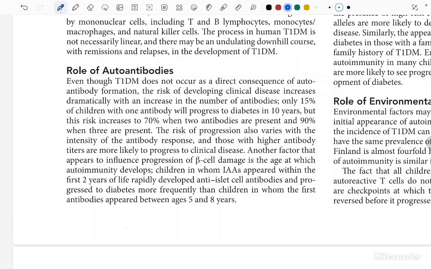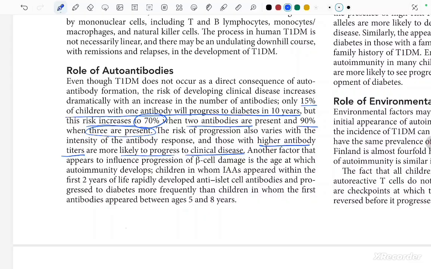This was something new, okay? Only 15% of the children with one antibody will progress to diabetes in 10 years, but the risk increases to 70% when 2 antibodies are present and 90% when 3 antibodies are present, okay? The risk of progression also varies with the intensity of the antibody response, and those with higher antibody titers are more likely to progress to clinical disease. Fine.